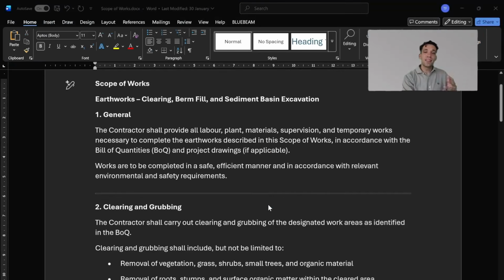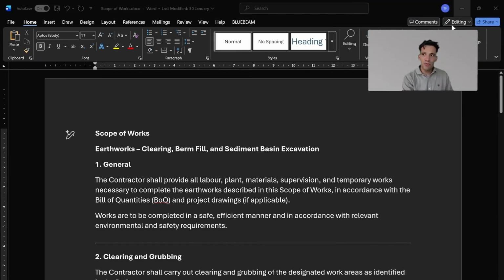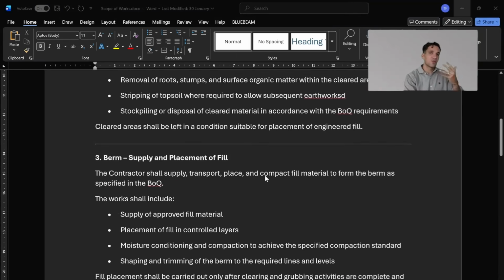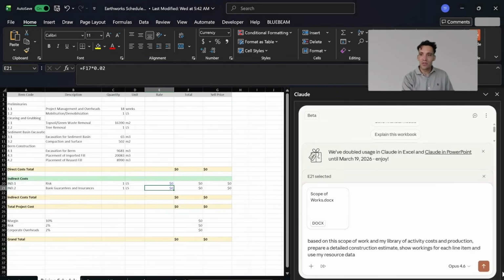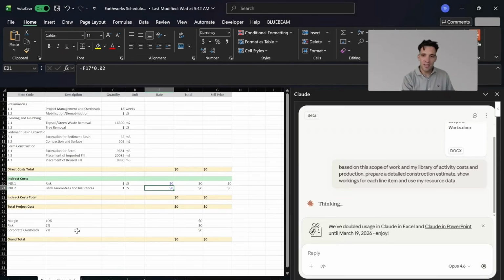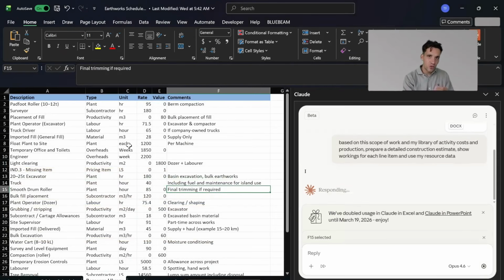Example number 2 is a client has sent me a scope of works and a bill of quantities, and they've asked for an estimate. Then I'm saying to AI, based on this scope of works and the bill of quantities and my resource libraries, please compile a construction estimate referencing my original resource library.